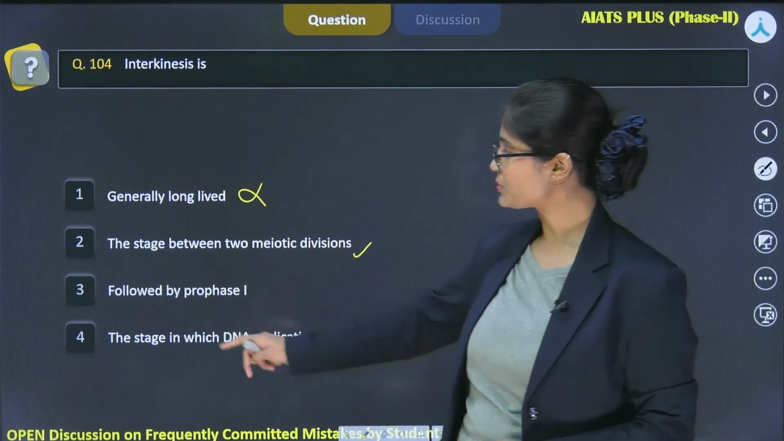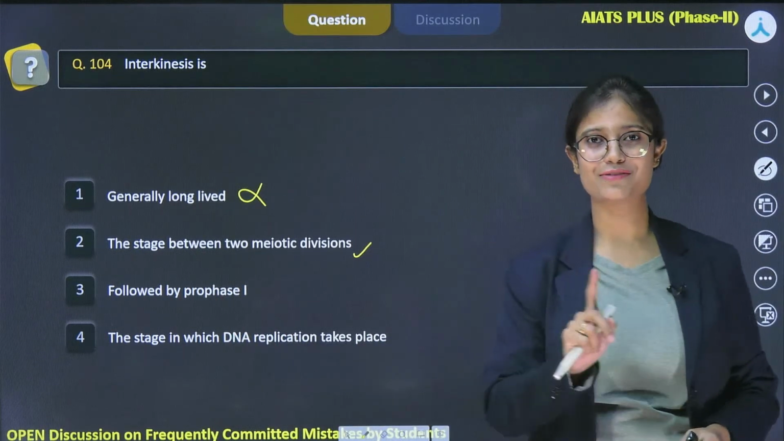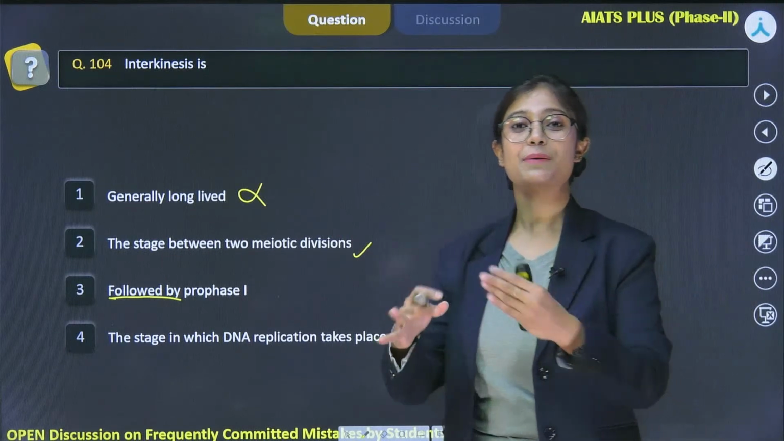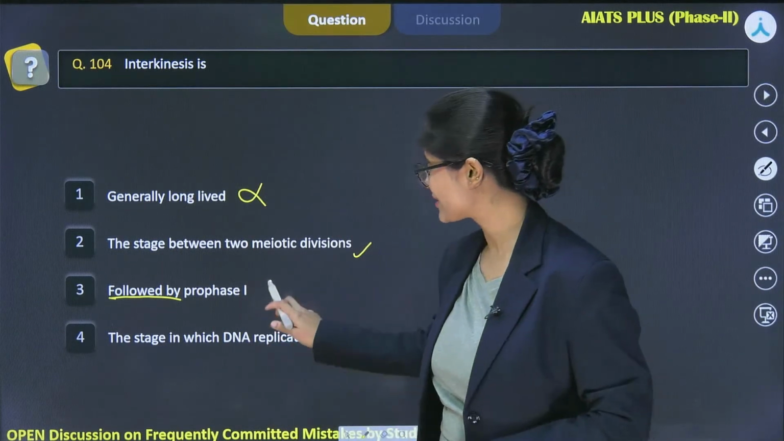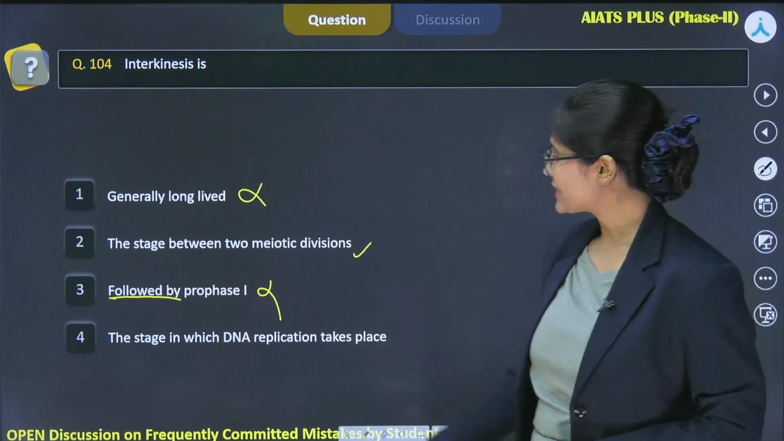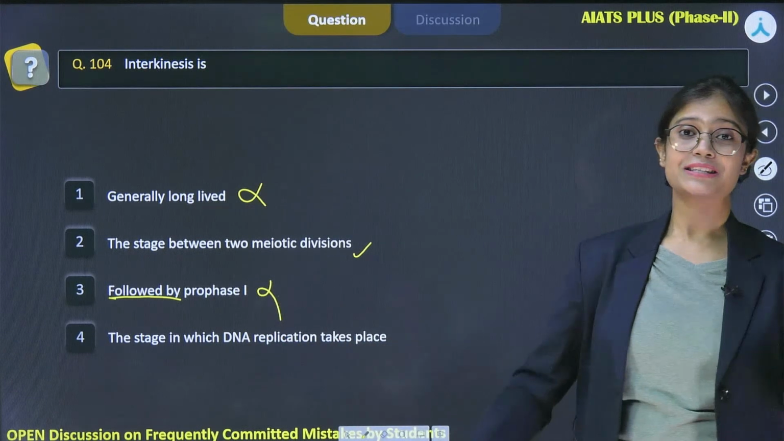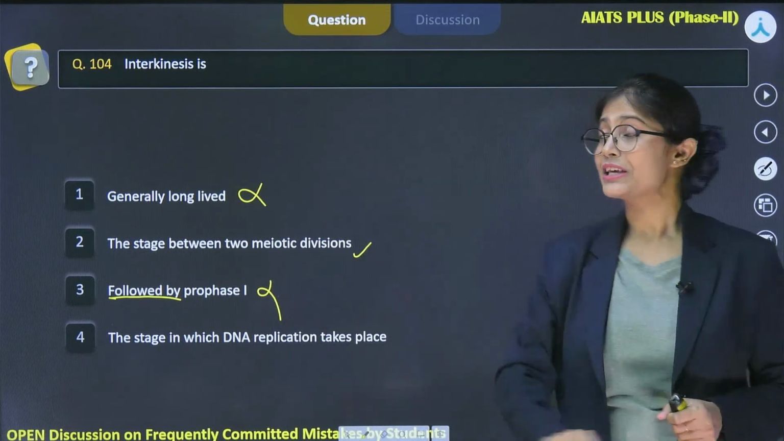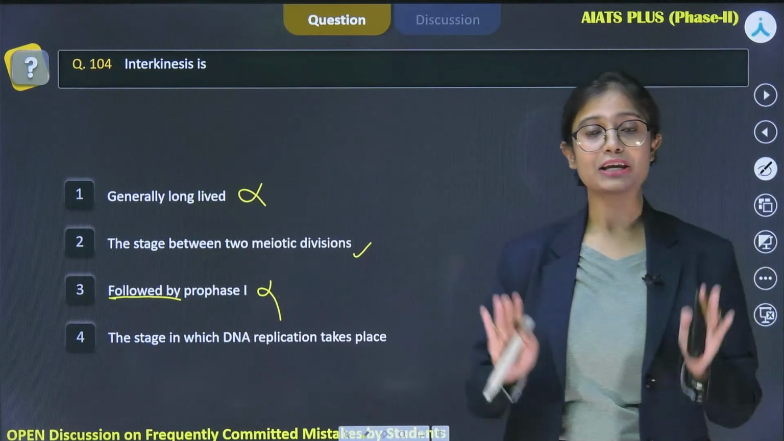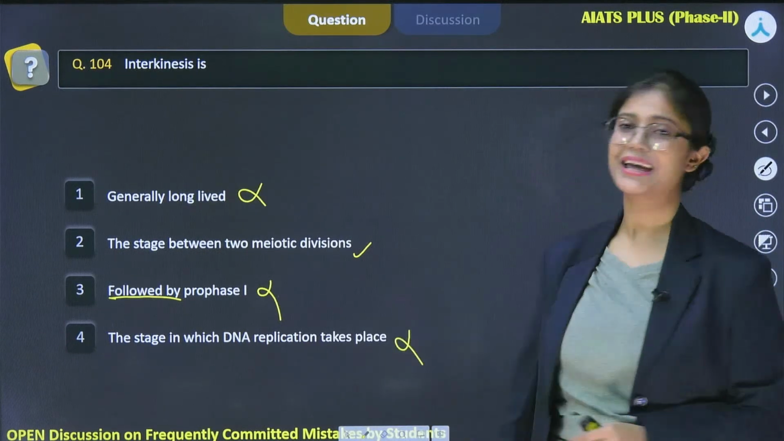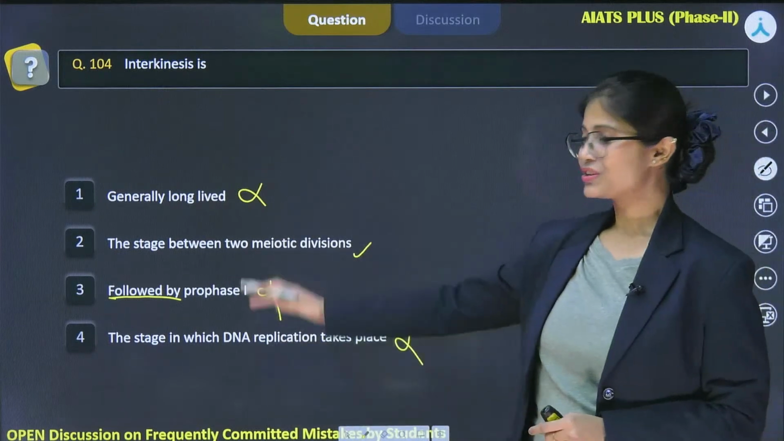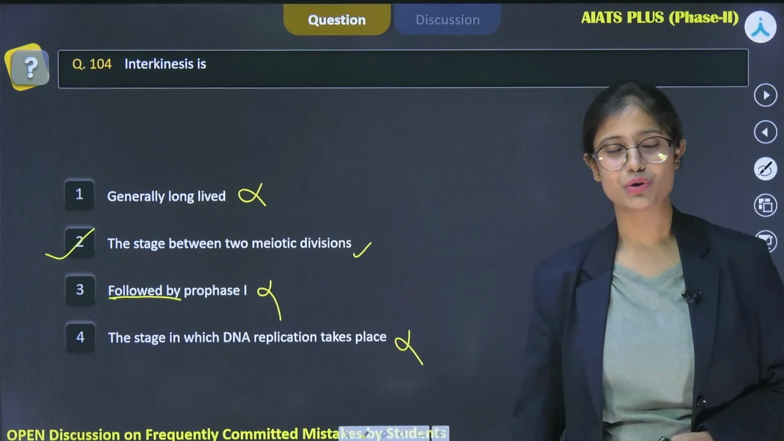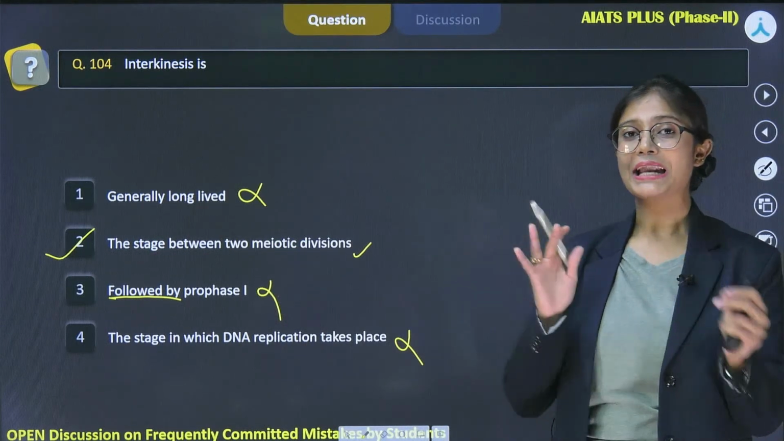Let's see. Next option, which says followed by prophase 1. As I've told you, don't get confused with this word, followed by. So it is followed by. इसके बाद क्या आता है? It is prophase 2. So this option is incorrect. Next one is the stage in which DNA replication takes place. As I've told you, DNA replication has already been done in the S phase. That means during the interkinesis, no DNA replication will take place. Therefore, this option is again incorrect. For the question, rest all options get ruled out, and here we can hit the correct answer, that is option 2. So this is the strategy or the way you can learn the things.